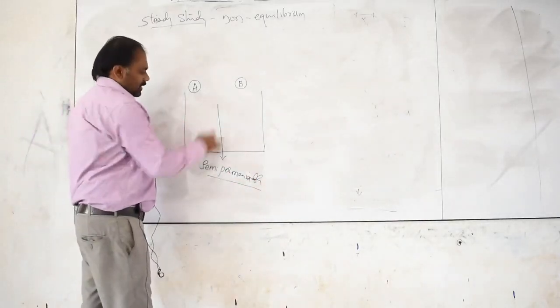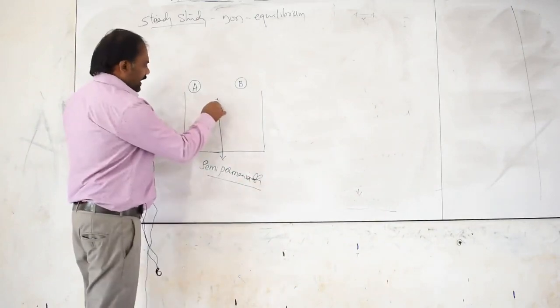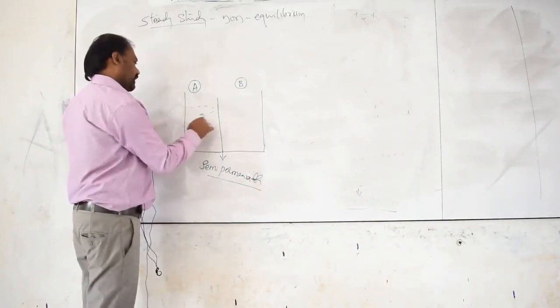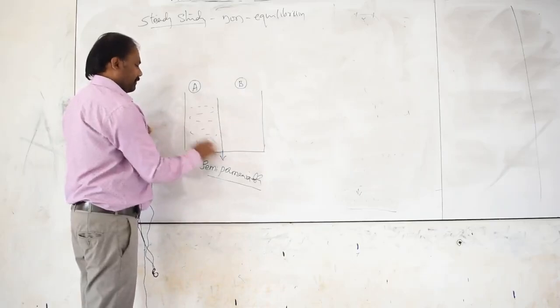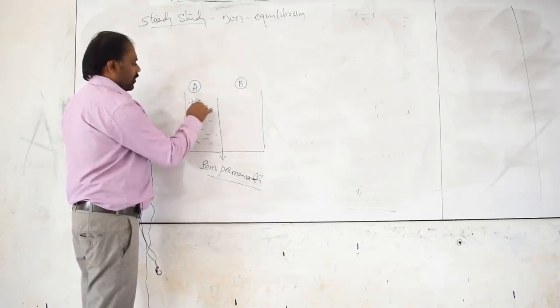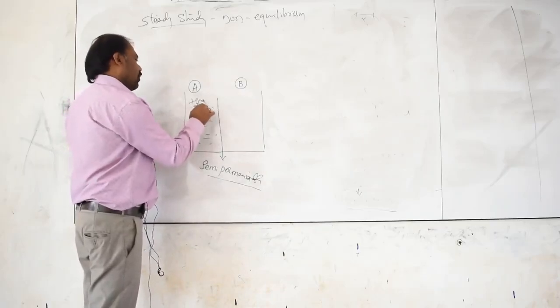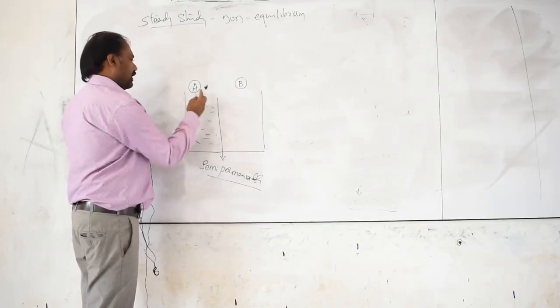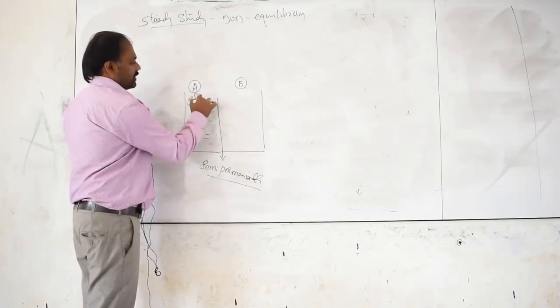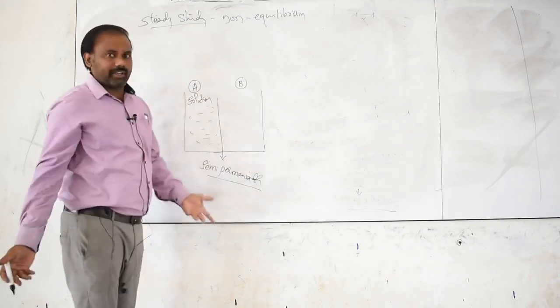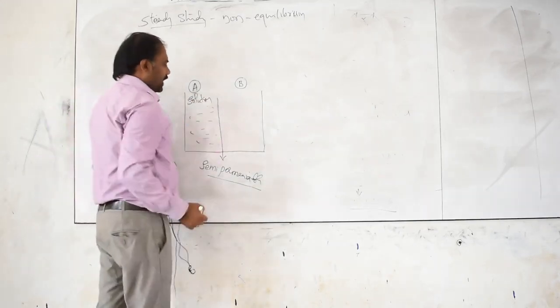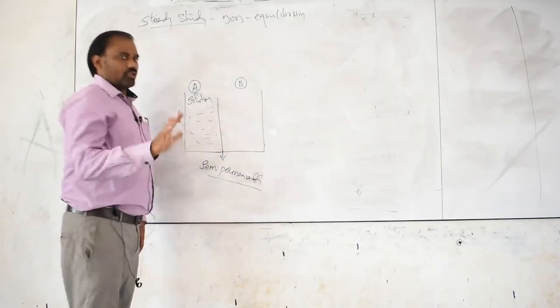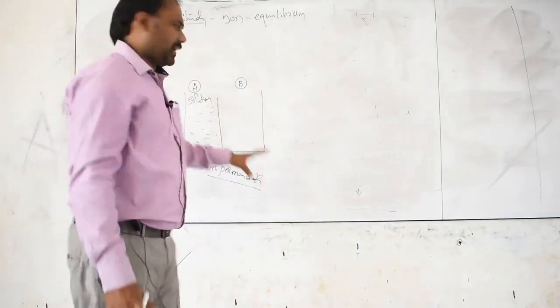In compartment A I am going to put water with solute plus solvent, that is, a solution. At the same time, compartment B has no solution or water; it is completely empty.